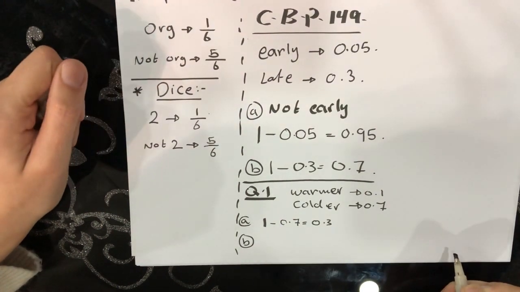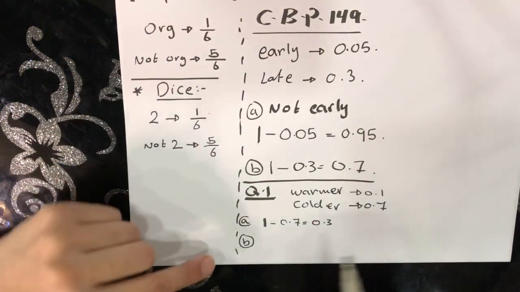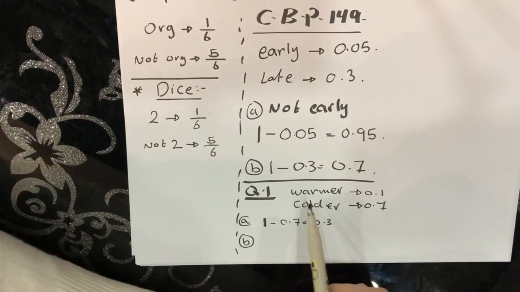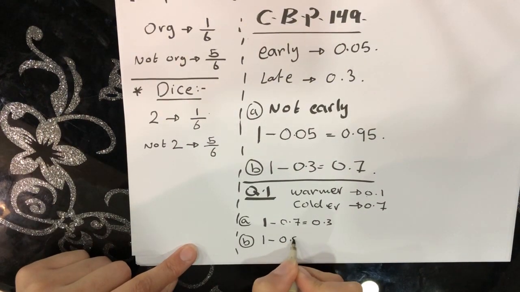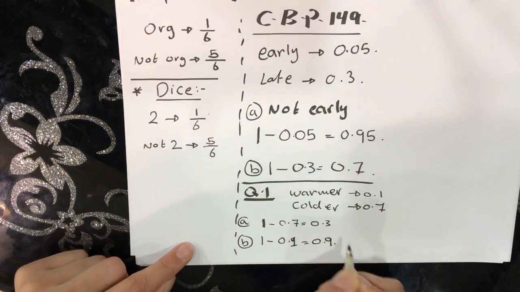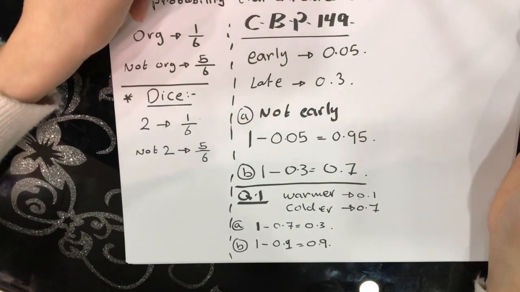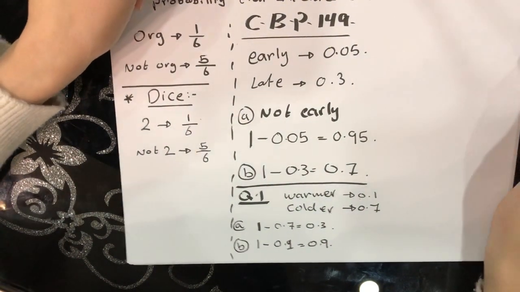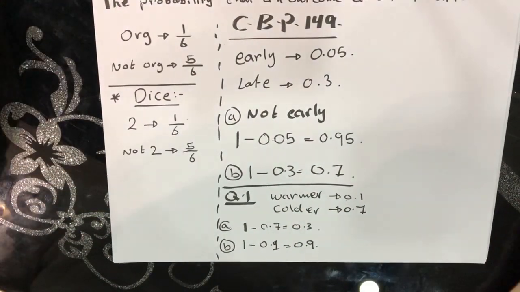For B, what is the probability that it will not be warmer today than yesterday? I will look at the warmer probability, 0.1, and I will subtract from 1. I'll have 0.9. These are the answers for our question. This is just your first lesson. It is very easy, as you can see.